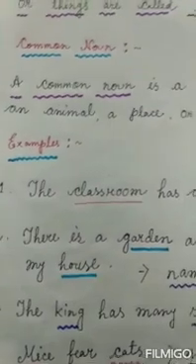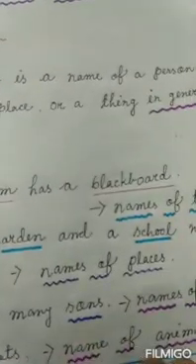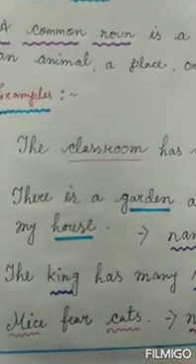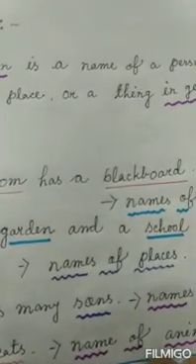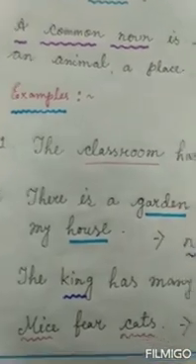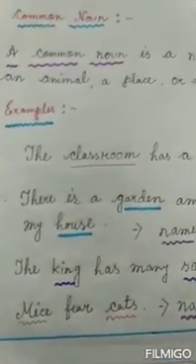And here are some more examples. The classroom has a blackboard. Classroom is a naming word and blackboard is also a naming word. There is a garden and a school near my house.